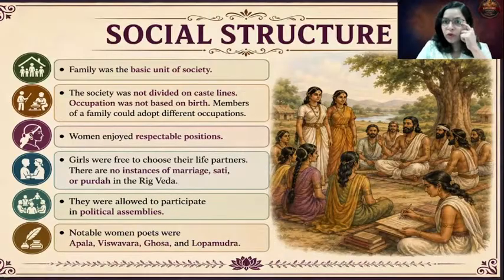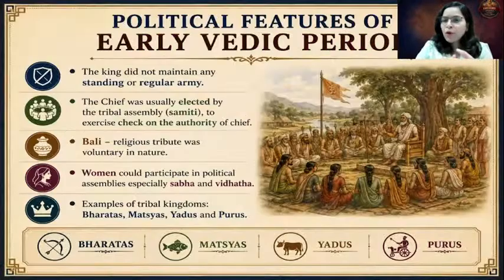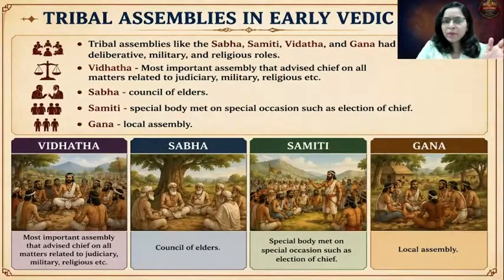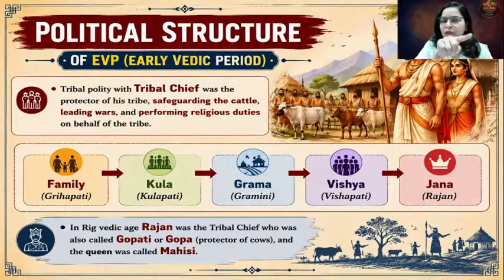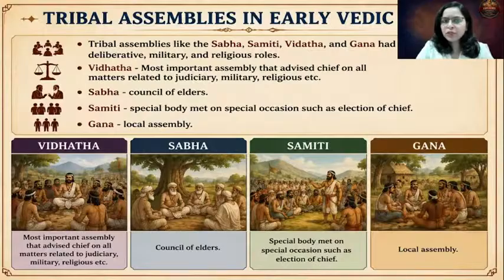So what points do you need to remember? The political structure of the Aryans was tribal in nature. Please remember this structure: family, Kula, Grama, Vishya, and Jana. The head of the Jana was the Rajan. His main duty was to protect the cattle and protect the tribes, and hence he was also called Gopa or Gopati, attributed to cow, protector of cows. That you need to remember.